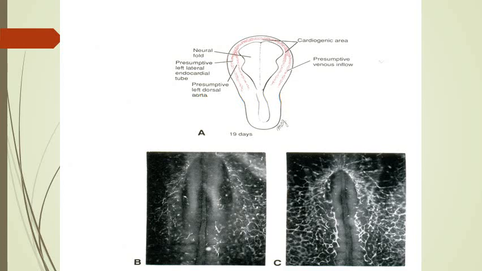The margins of the neural plate are now rising to form the neural folds, and after formation of neural folds, ultimately when the neural folds fuse, the neural tube will be formed.